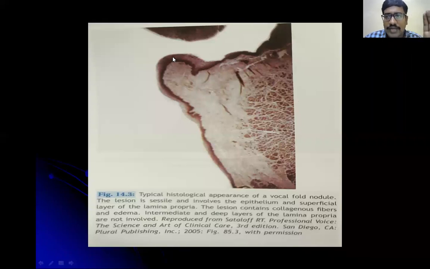So vocal nodule is non-infectious. It is present bilaterally and symmetrically, at the junction of the anterior one-third and posterior two-thirds, because of maximum vibration in that area, and it is a transudate, clear fluid. So there are two stages: the stage of transudate, which contains the clear fluid, and the second one, the stage of fibrosis. Because of that, the vocal nodule will become thick.